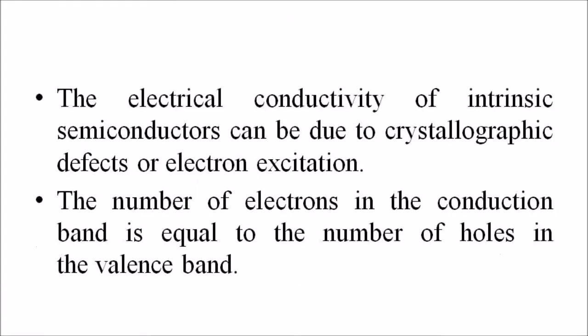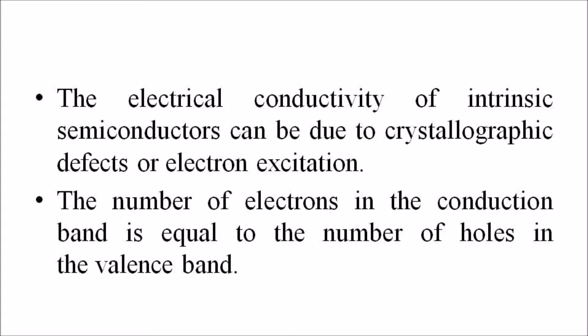The electrical conductivity of an intrinsic semiconductor can be due to crystallographic defects or electron excitation. In an intrinsic semiconductor, the number of electrons in the conduction band is equal to the number of holes in the valence band.